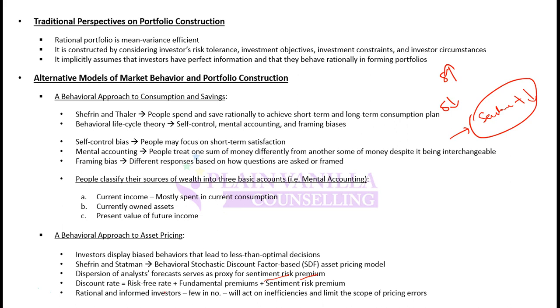So your discount rate should also incorporate these risk premiums. Your discount rate is risk-free rate plus fundamental premium. So far in traditional economics, it used to be risk-free rate plus fundamental premiums like maturity premium, liquidity premium, default risk premium, and all that. But now in behavioral finance, you should also add a sentiment risk premium. Also, this theory says that rational and informed investors are only few in number. So only few people will be taking decisions rationally. Other people will not be taking decisions rationally, and their decisions will be affected by their behavior.